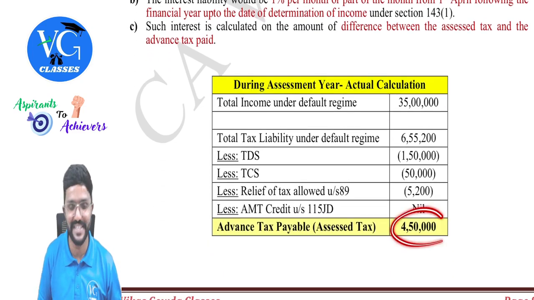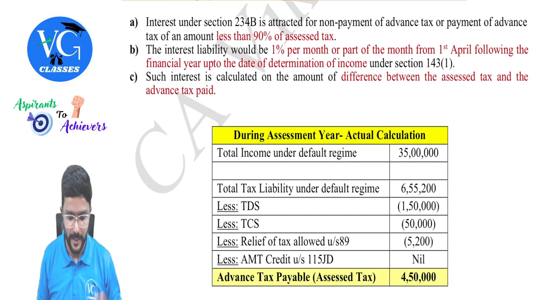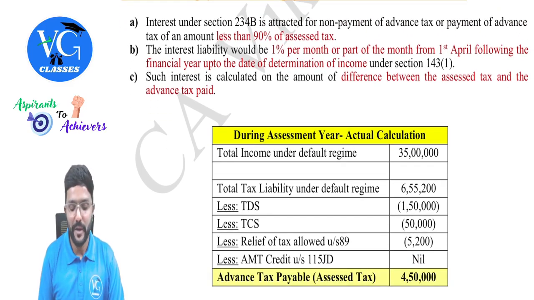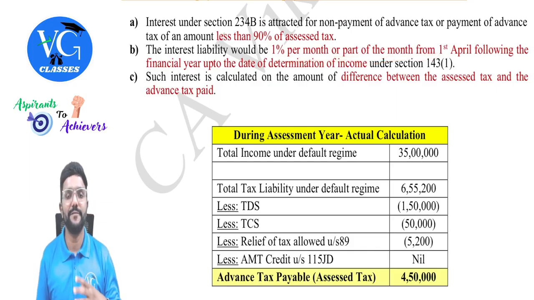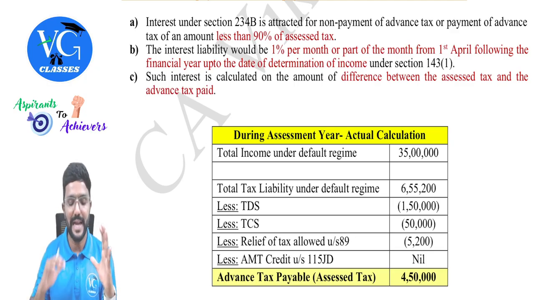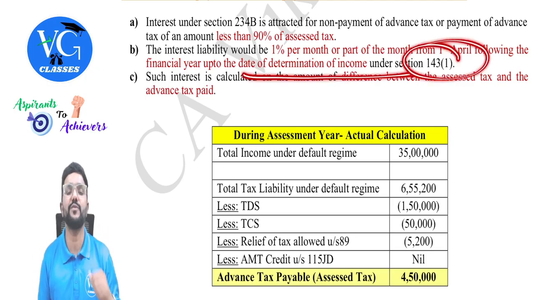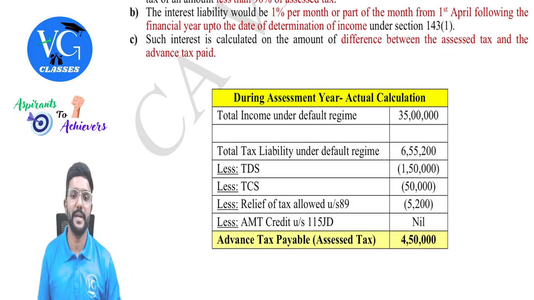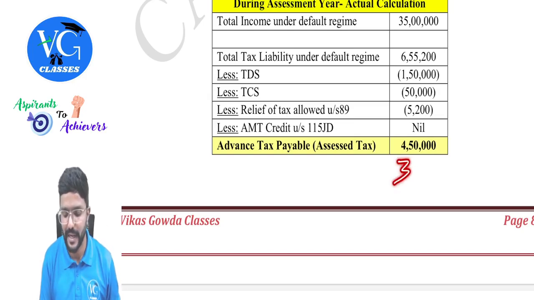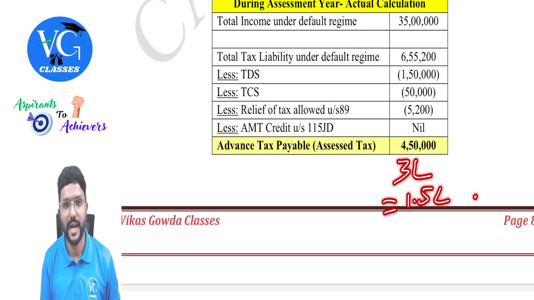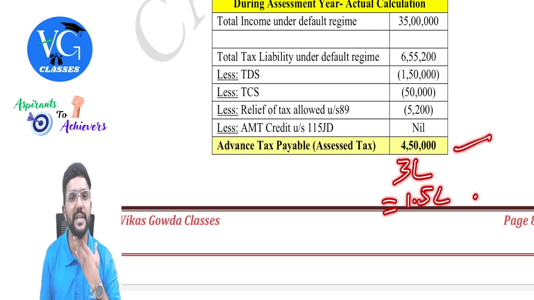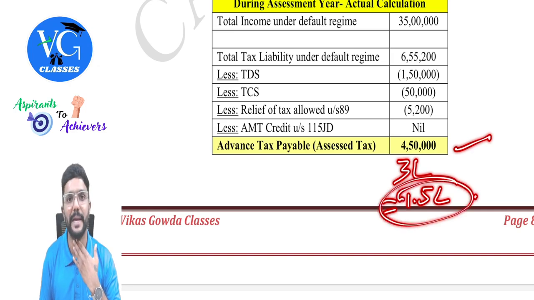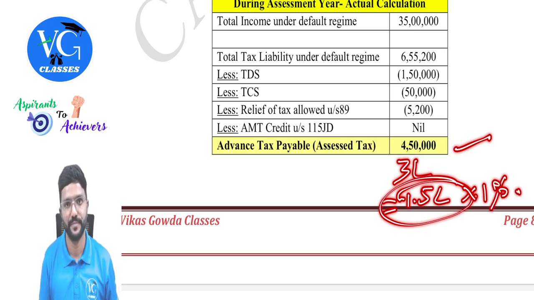What is assessed tax? We already saw it here. The interest liability will be 1% per month or part of the month starting from 1st April of the assessment year till the actual date of determination of income as per section 143(1). And the interest will be on the difference between the assessed tax and the actual advance tax paid. For example, assume, guys, I have paid only advance tax of 3 lakh. What is the difference? 1.5 lakh. I was supposed to pay 4.5 lakh, but I have paid only 3 lakh. So what is the difference? 1.5 lakh. On that, 1% interest would be charged from 1st April of the assessment year.